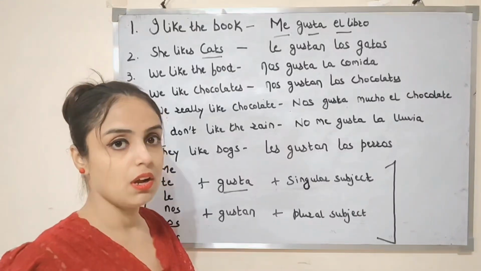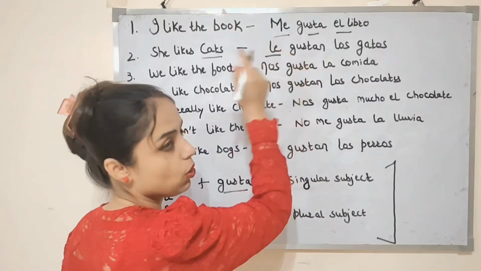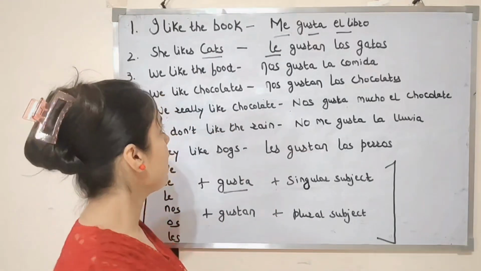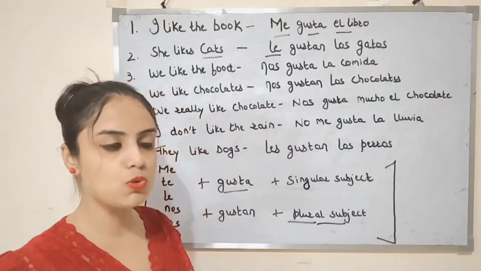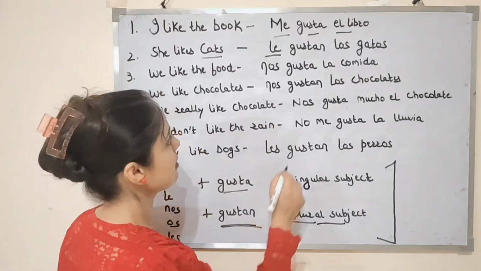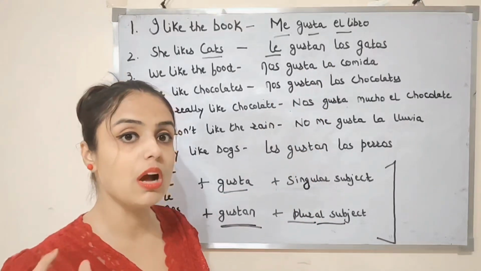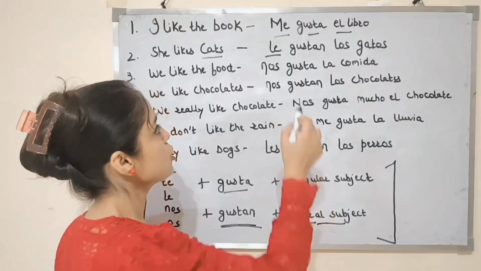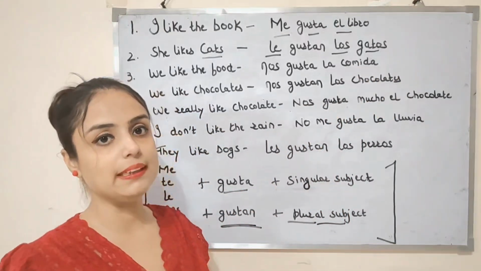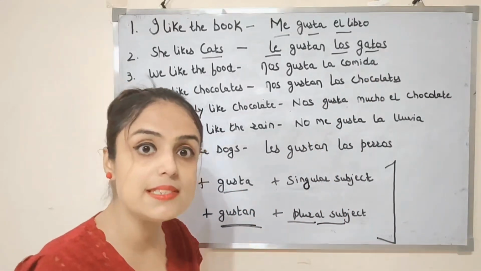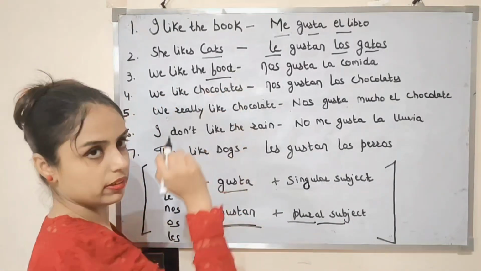Now the second example, she likes cats. For she, which indirect object pronoun will we use? Le, because here we are talking about she. Now cats are plural, right? So we will use this form of gustar, that is gustan. So le gustan, and cats we call gatos in Spanish. So le gustan los gatos. Basically, cats are pleasing to her.